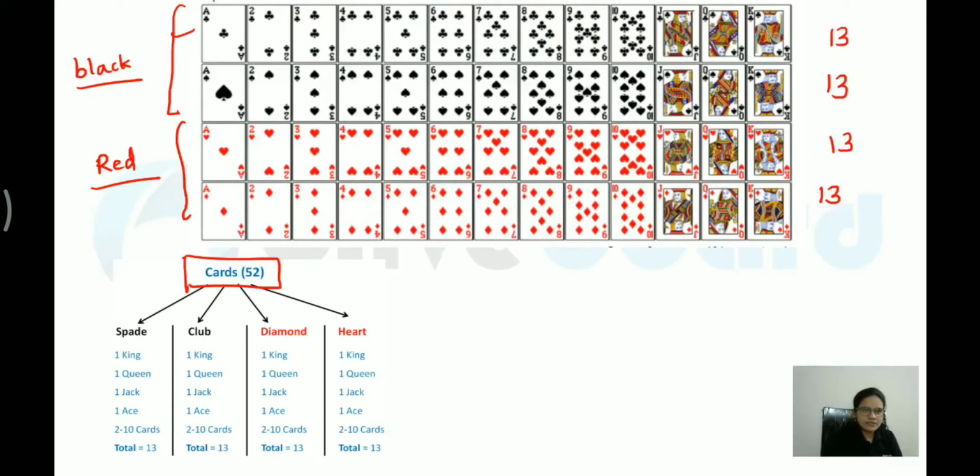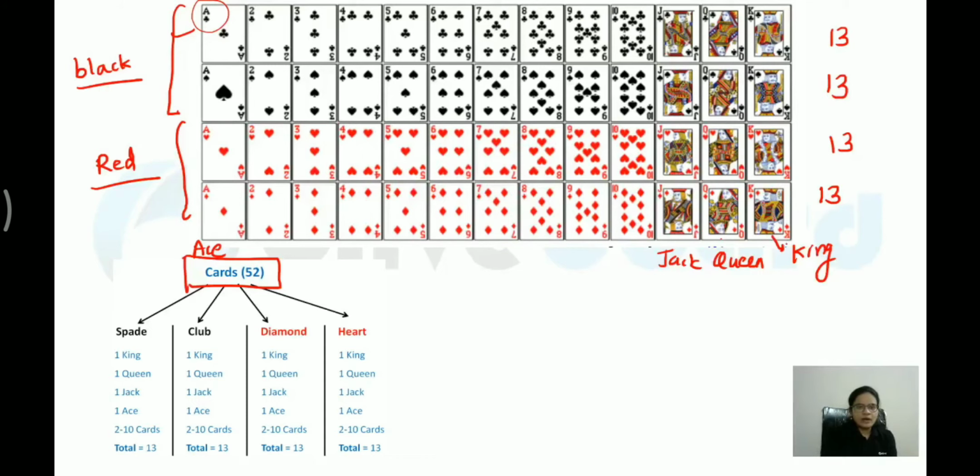It starts with A. A is called ace. Then you will have 2, 3, 4, 5, then till 10 and J, Q, K. J is nothing but jack. This is your jack, this is your queen, and the last one is king over here. So these all are the 52 cards. It starts with ace and ends with king.